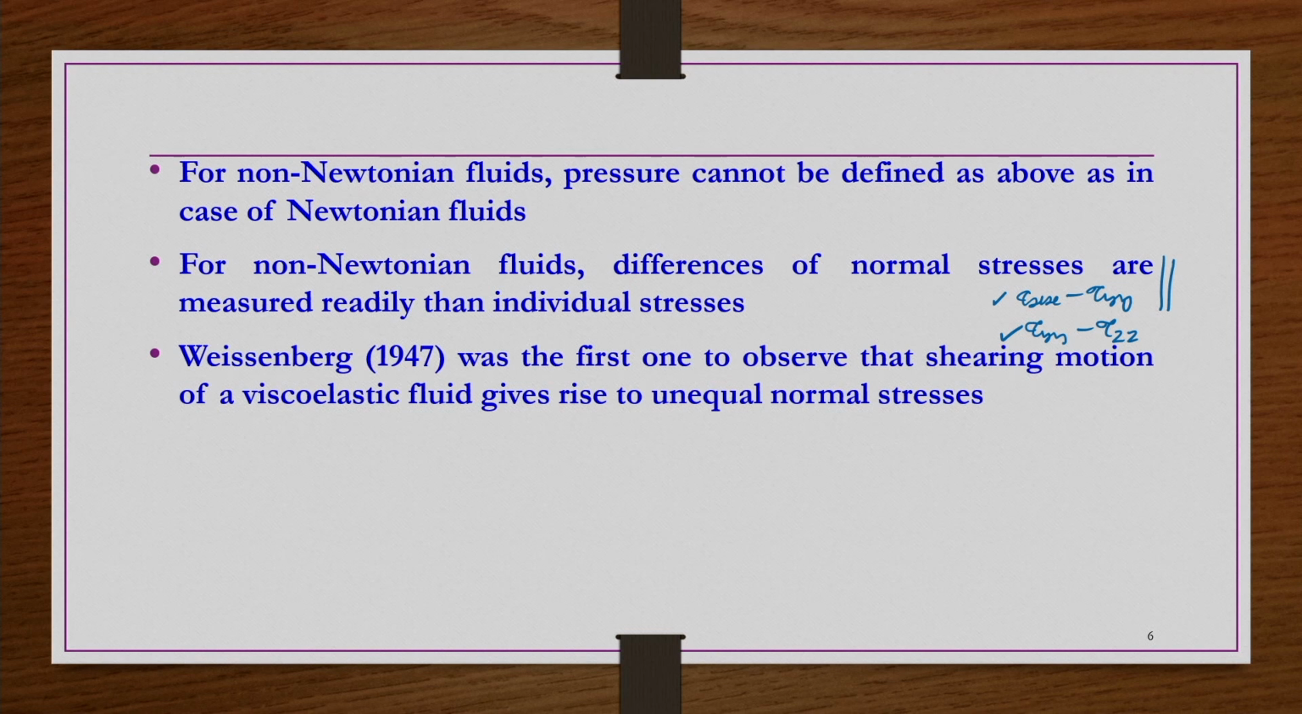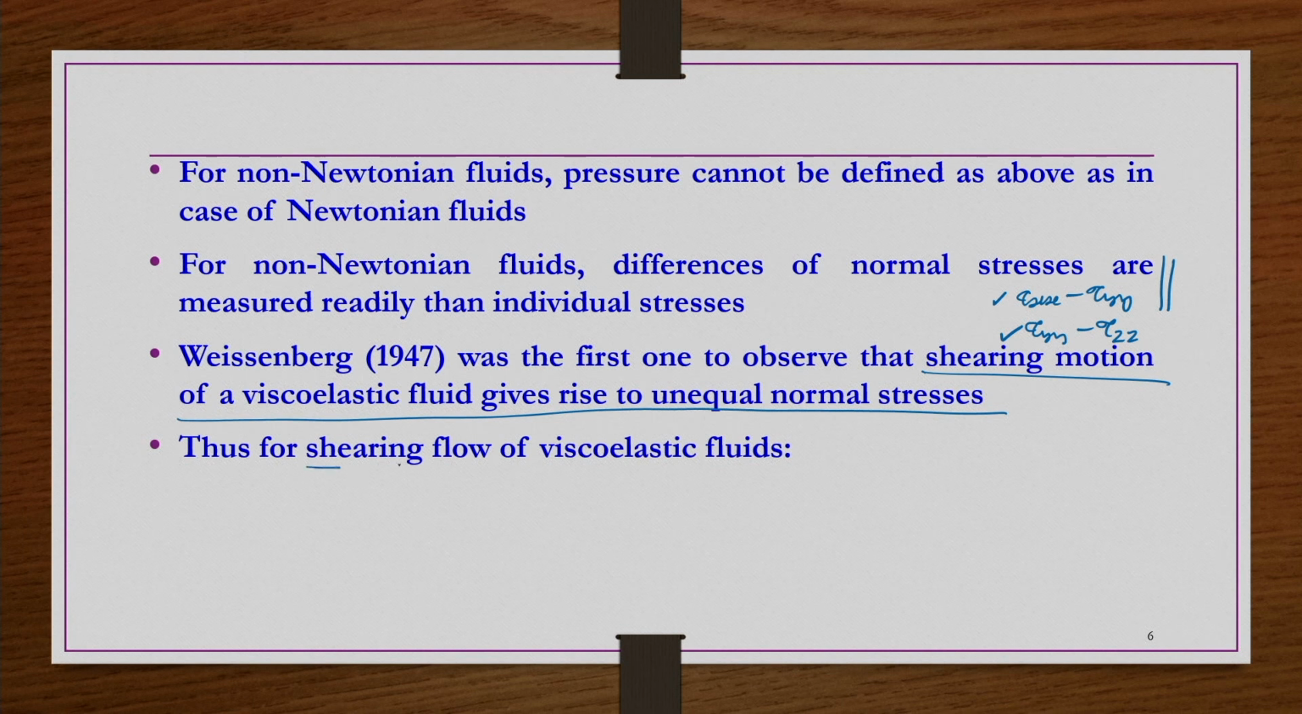And the rod climbing effect due to Weissenberg was seen in one of the previous slides. Probably that is the first information that the shearing motion of a viscoelastic fluid gives rise to unequal normal stresses.